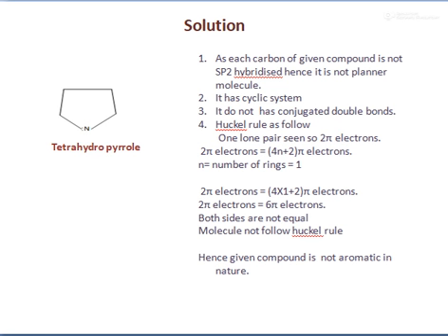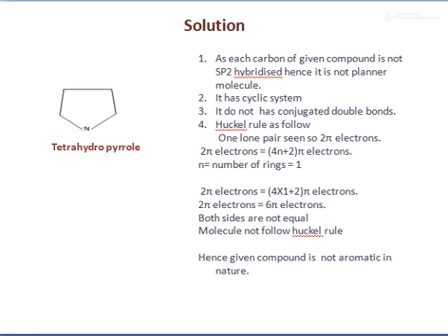Second, it is a cyclic system. Third, it does not have conjugated double bonds. So the above conditions directly indicate it is not aromatic, but we have to prove that by Huckel's rule.